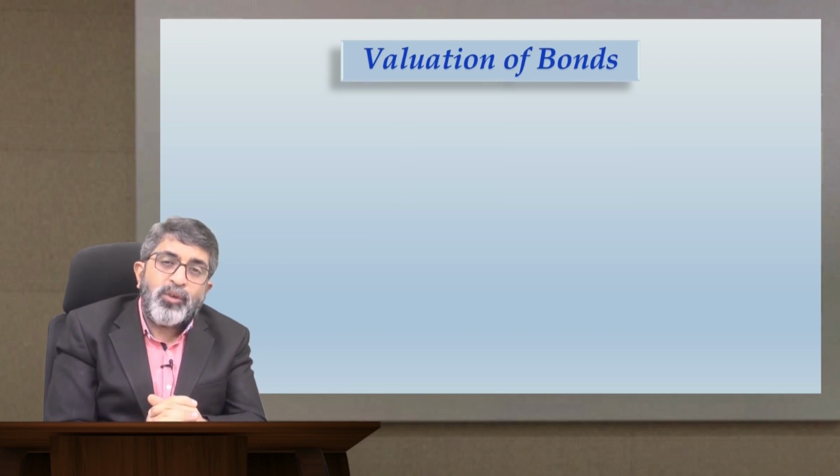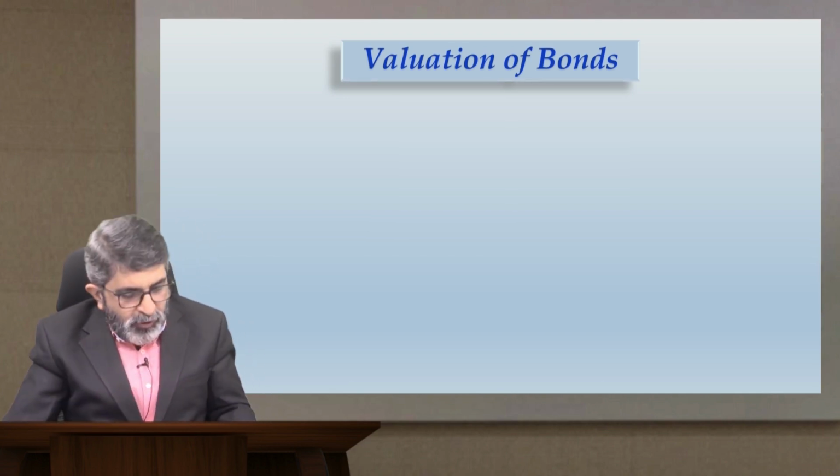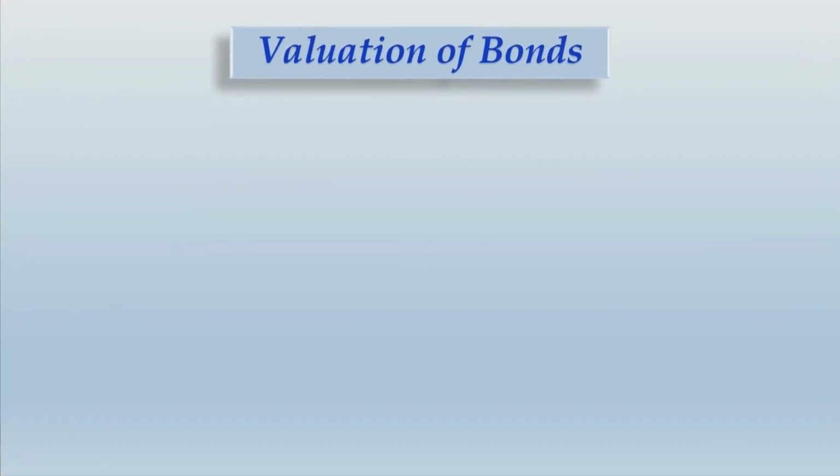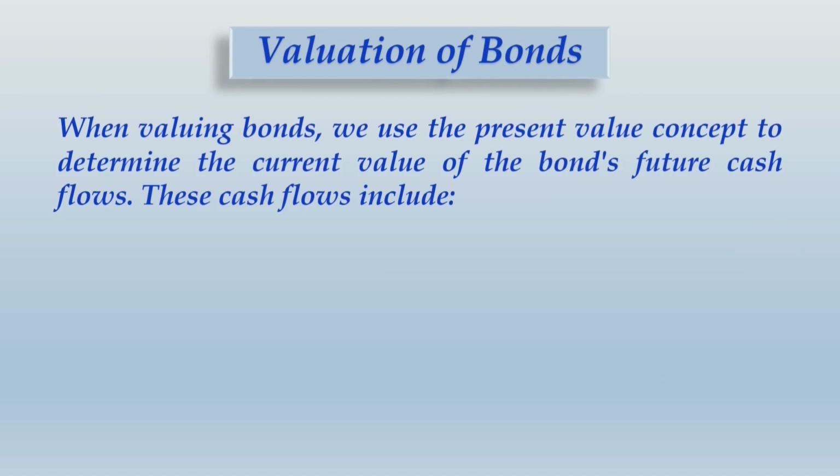Let us write some notes on this title, that is valuation of bonds, and we then take calculative examples to support our understanding. When valuing bonds, we use the present value concept to determine the current value of the bond's future cash flows.